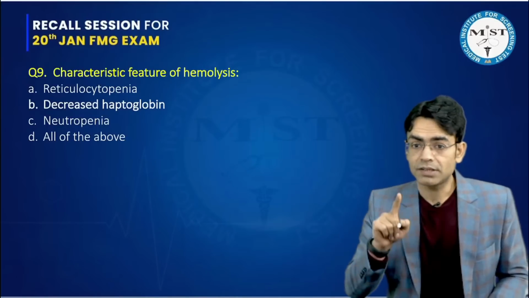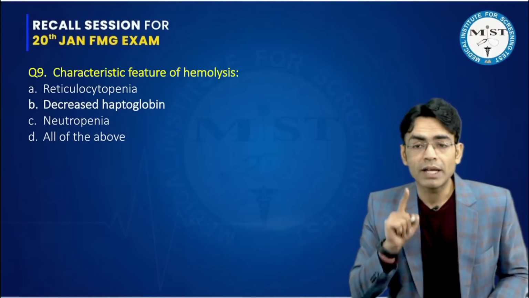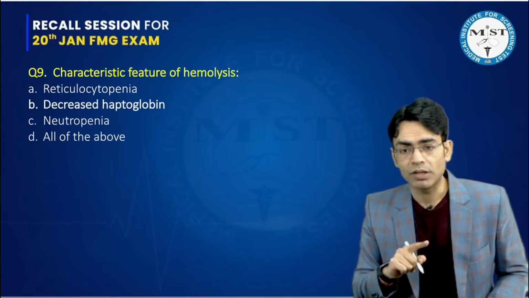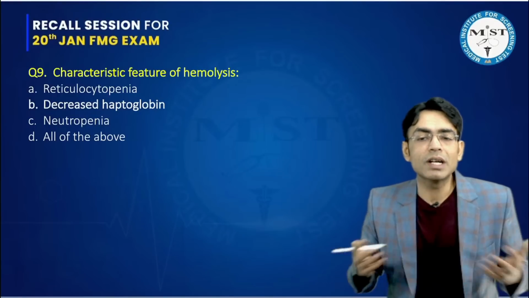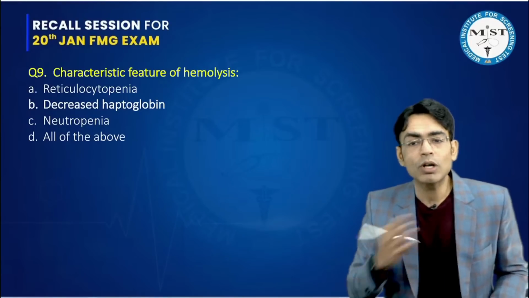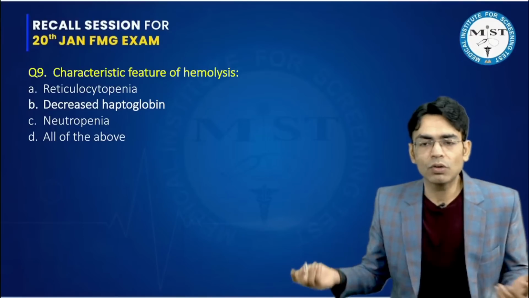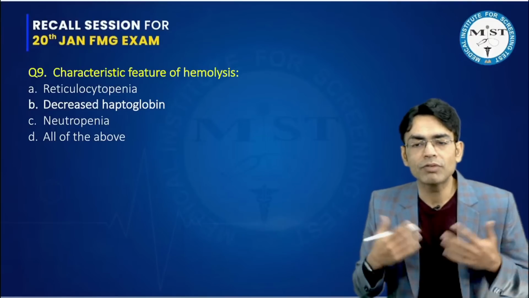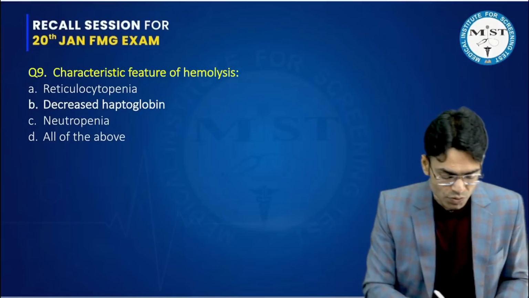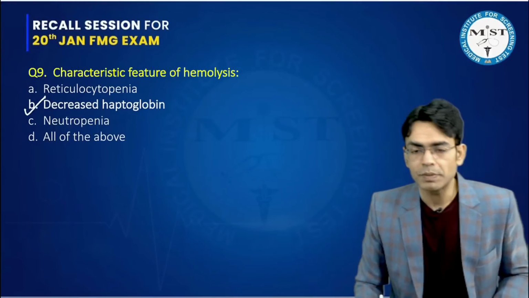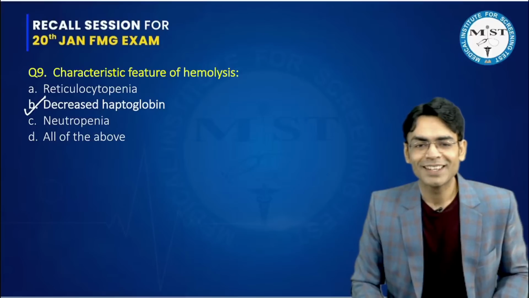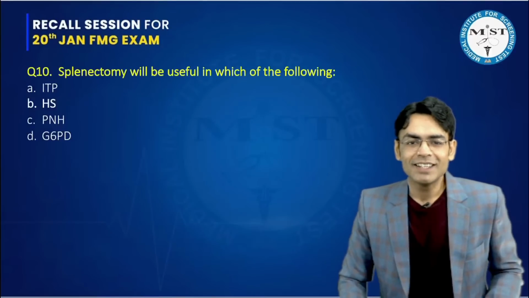Decreased haptoglobin, yes, it is a feature of hemolysis, intravascular hemolysis per se. Neutropenia, we are not concerned about neutropenia here. We are talking about hemolysis. So again, if reticulocytopenia is not the answer, all of the above cannot be the correct one. So the correct answer for this question will always be decreased haptoglobin. Again, a simple straight question.